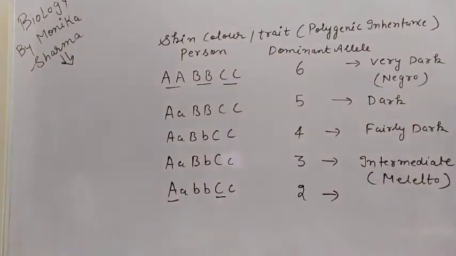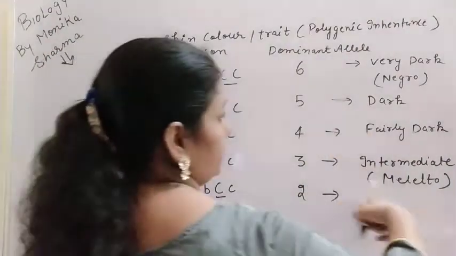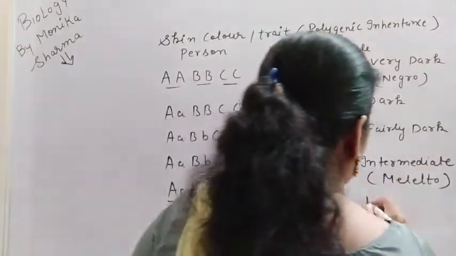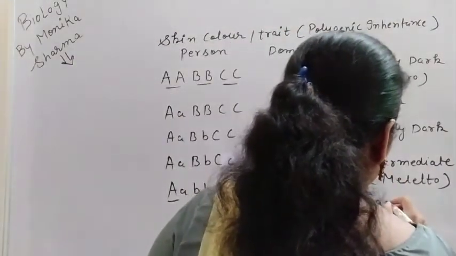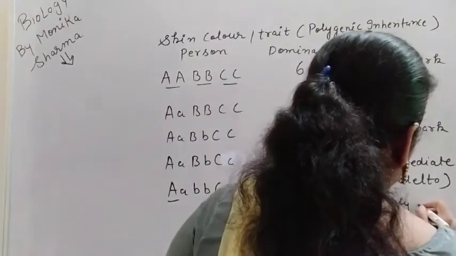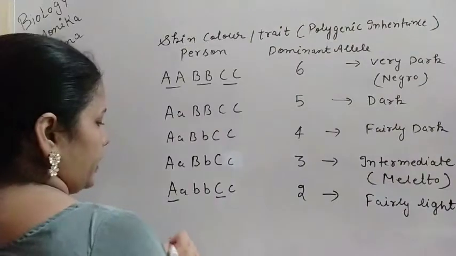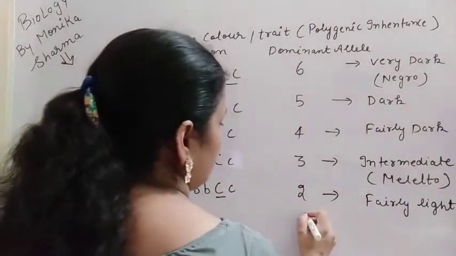So what is the color in case of 2 dominant alleles? That we can say is fairly light. You can compare it like this: here this is fairly dark, so here it is fairly light. Then the number of dominant alleles is 1.